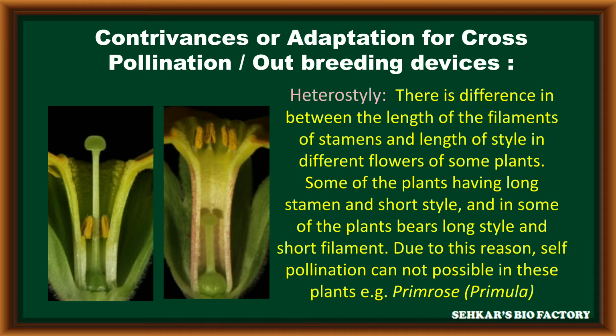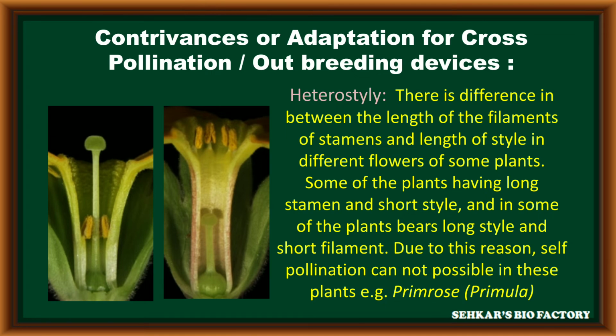In some plants, heterostyly we can observe. Heterostyly is one of the outbreeding devices. It helps to promote cross-pollination because in some plants like primrose, that is Primula, the style and stamens have different lengths. In some flowers, the style is very long but the stamens are short. In other plants of the same species, the style is very short but the stamens are very long. This condition is called heterostyly.